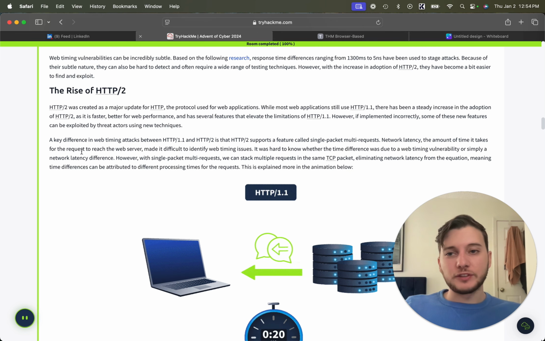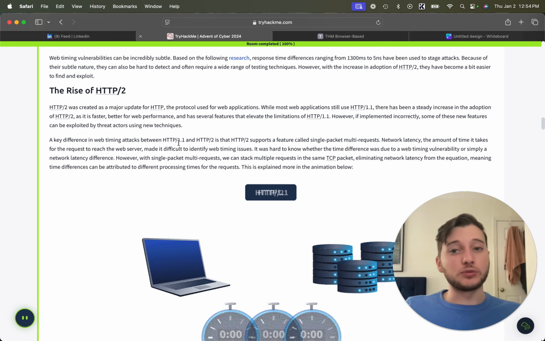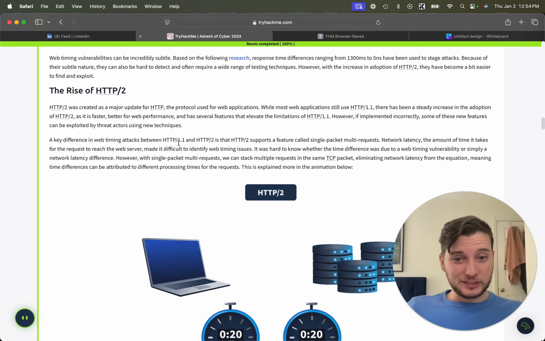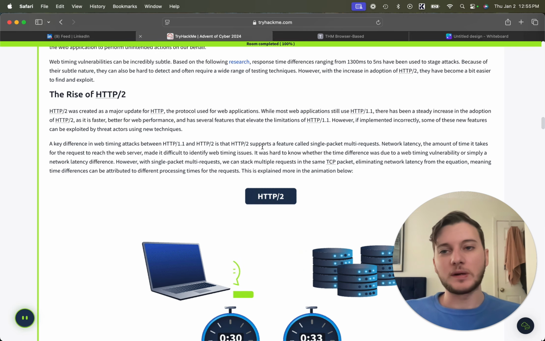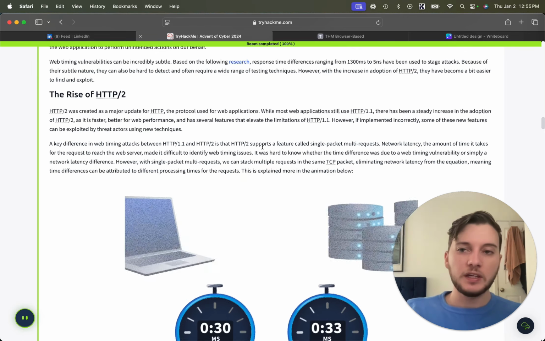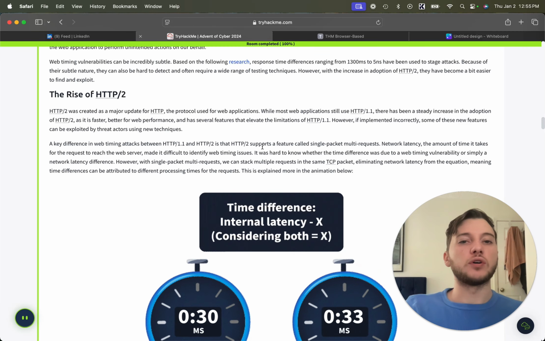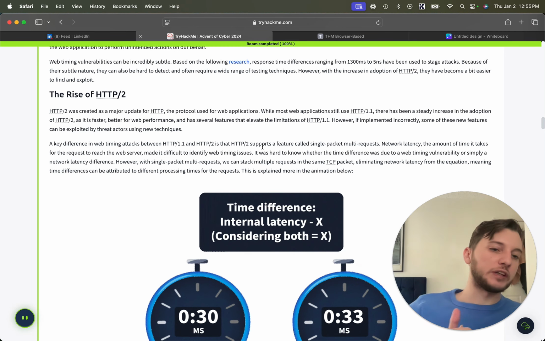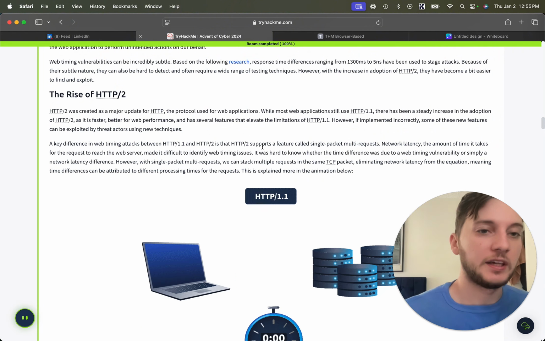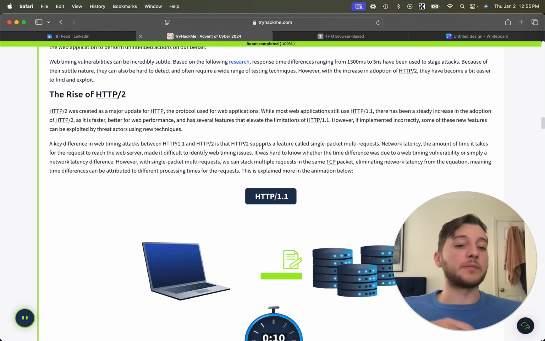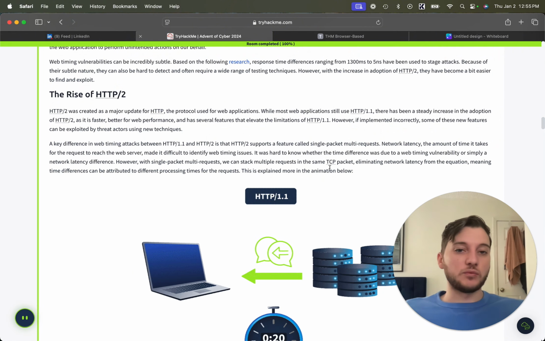The key difference is the web timing attacks between 1.1 and 2. It looks like 2 kind of fixes this issue when configured to better handle web timing attacks like these, so that it's not as involved as 1.1. You have to go in there and configure it. It's not set by default. However, if you implement it incorrectly, you can still see the same type of vulnerabilities as in 1.1.